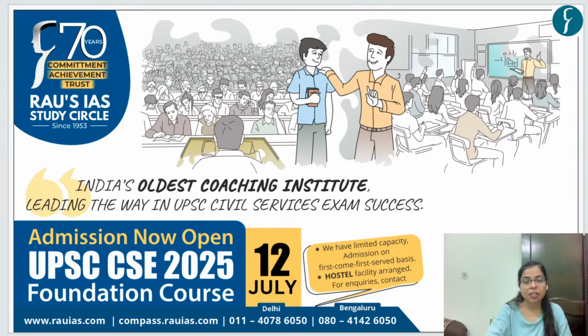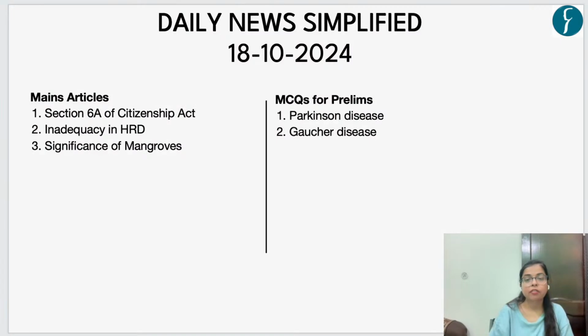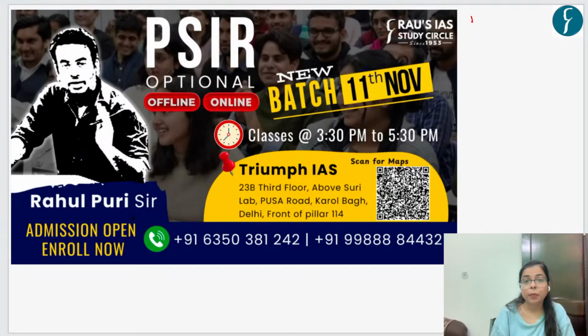This is the Daily News Simplified for the date 18th of October 2024, and for our today's discussion, we have picked up these following 5 articles. 3 articles we will discuss from mains point of view and 2 articles we will discuss from prelims point of view. So before we begin our discussion, we have an announcement to make.